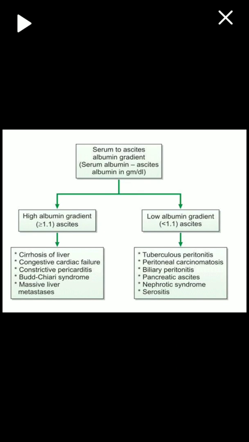These are the causes by which we differentiate between two types, the high albumin gradient and low albumin gradient ascites. High albumin gradient ascitic causes are cirrhosis of liver, congestive cardiac failure, constrictive pericarditis, Budd-Chiari syndrome, and massive liver metastasis. Whereas low albumin gradient causes are tuberculosis, peritoneal carcinomatosis, biliary peritonitis, pancreatic ascites, nephrotic syndrome and serositis.